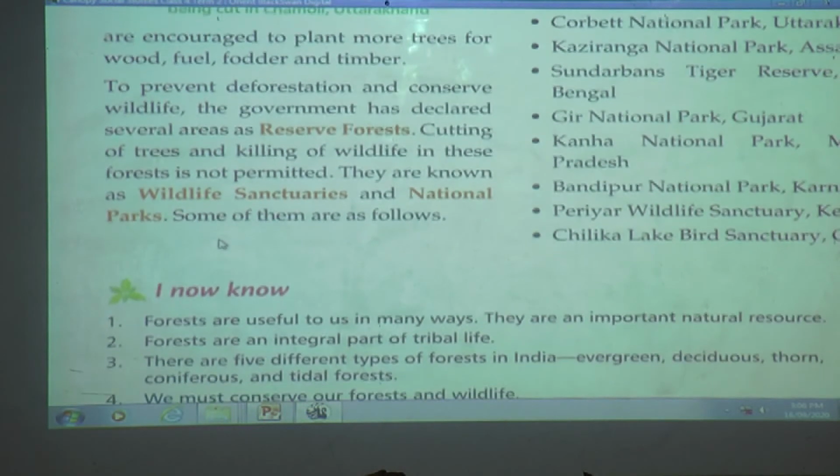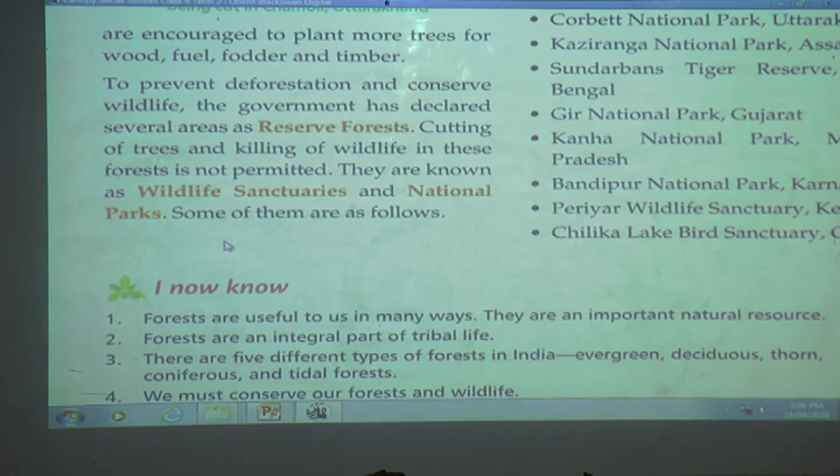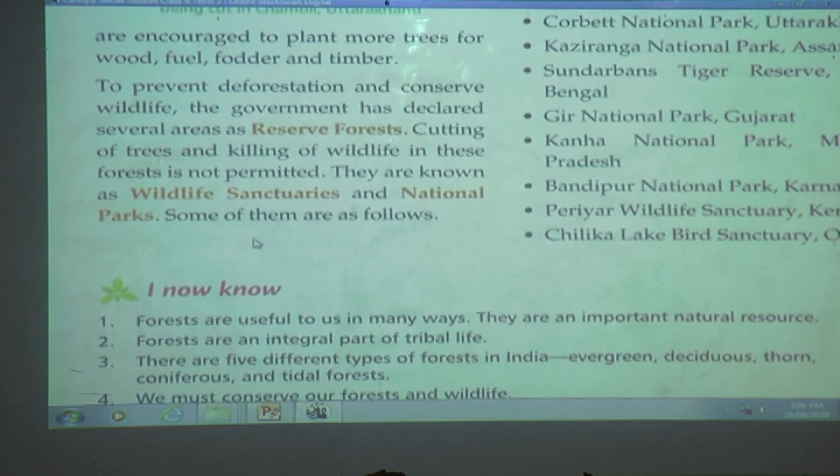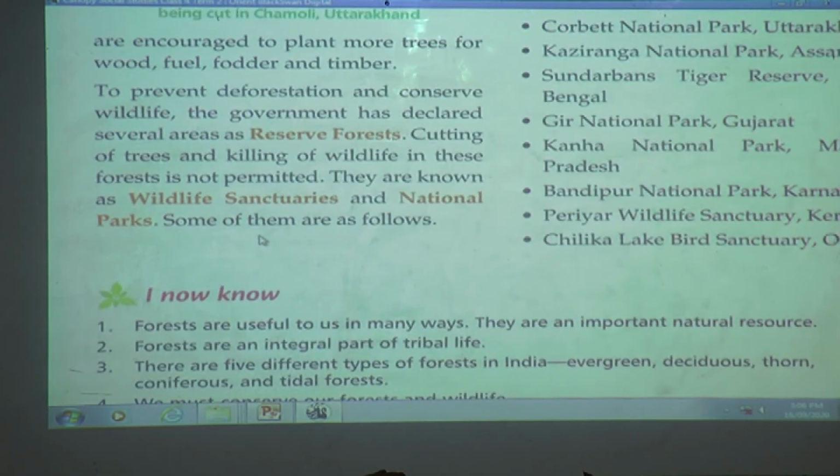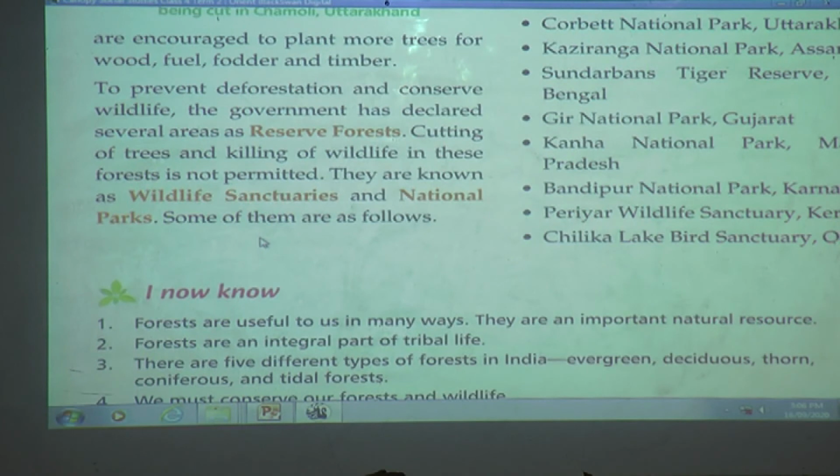To prevent deforestation and conserve wildlife, the government has declared several areas as reserve forests. Cutting of trees and killing of wildlife in these forests is not permitted. They are known as wildlife sanctuaries and national parks.